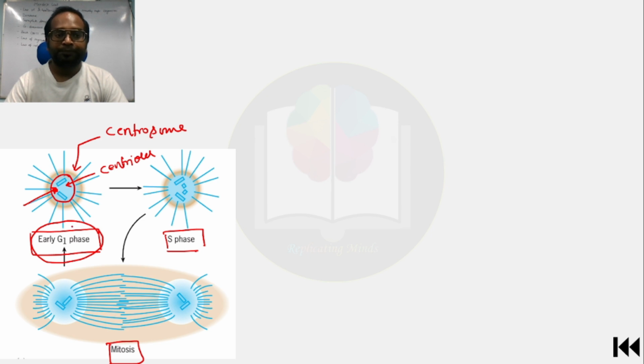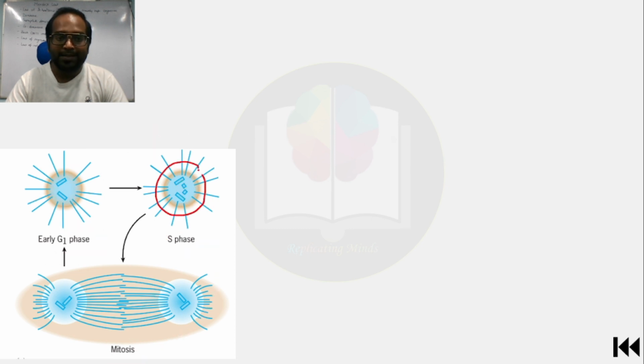Okay, now when the cell enters into the S phase, the synthesis phase where DNA replication takes place, the centrioles in the centrosome also get replicated, and you can see here that now there are four centrioles. These are the daughter centrioles. Now what happens when the cell enters from S phase to the mitosis phase?